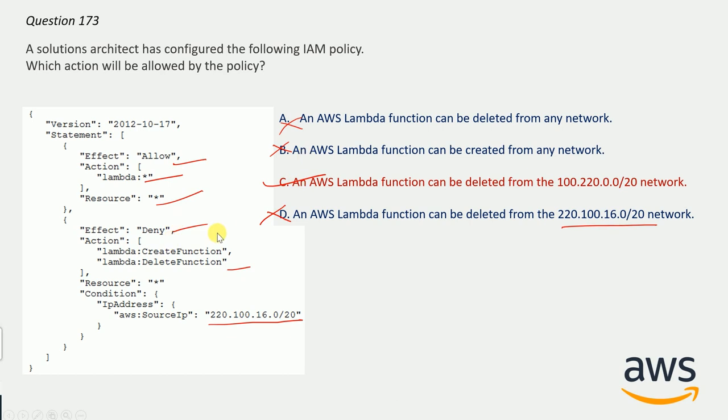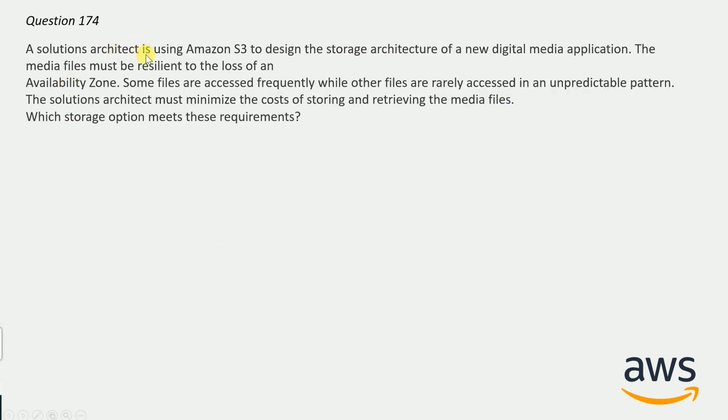And now question number 174. A solution architect is using Amazon S3 to design the storage architecture of a new digital media application. The media files must be resilient to the loss of an availability zone. Some files are accessed frequently while other files are rarely accessed in an unpredictable pattern. The solution must minimize the cost of storing and retrieving the media files. Which storage option meets this requirement? And here are the options.